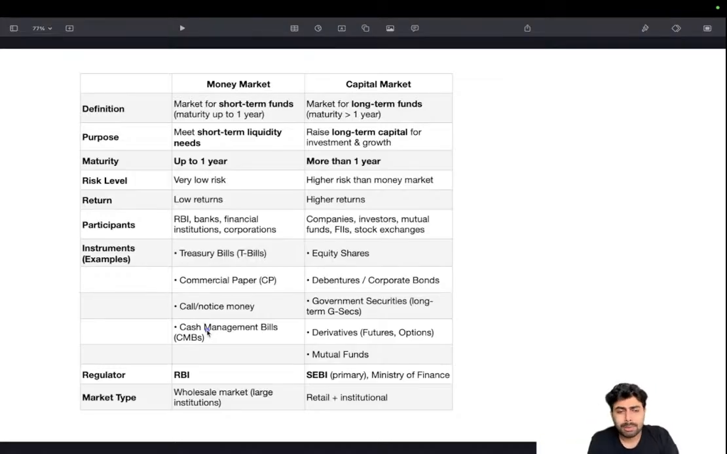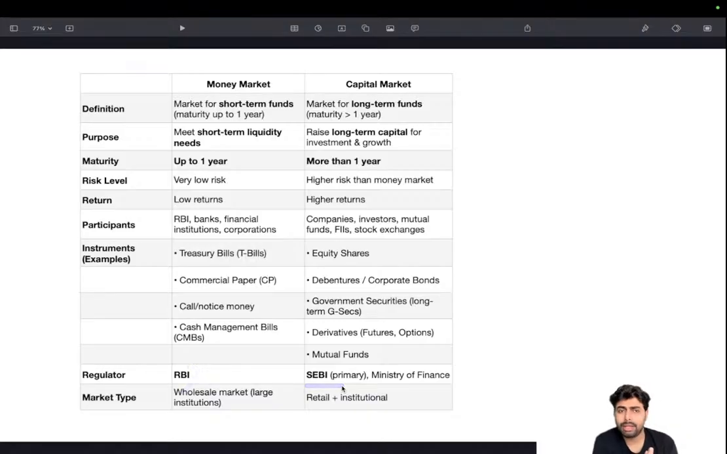Cash management bills are issued, I think the central government issues those bills to state governments to cover their temporary mismatches, not permanent bonds or anything, not fundraising or anything. Temporary mismatches can be covered by cash management bills. So treasury bills, cash management bill, commercial paper. These are the main components of money market, and money market has less than 1 year of duration, maturity. And very important, the regulator is RBI for money market and SEBI for capital market.